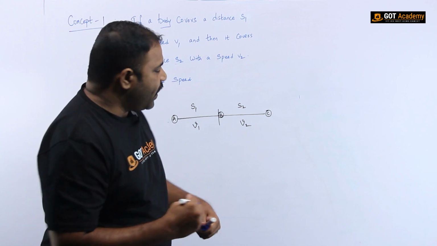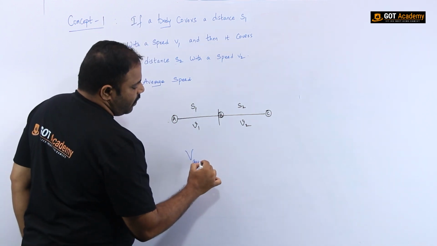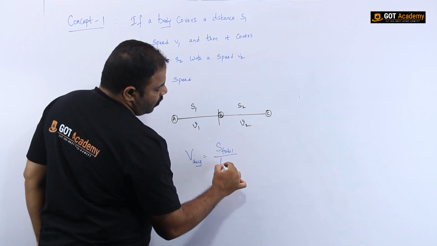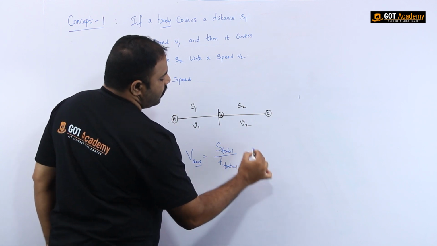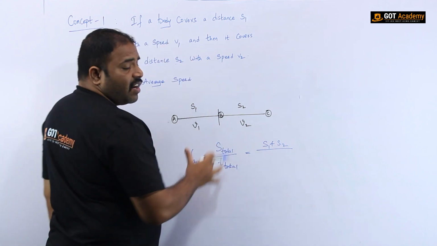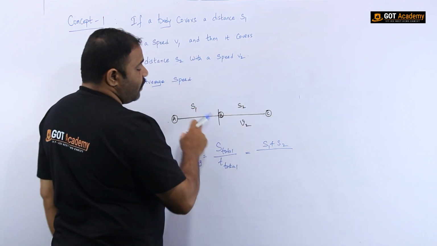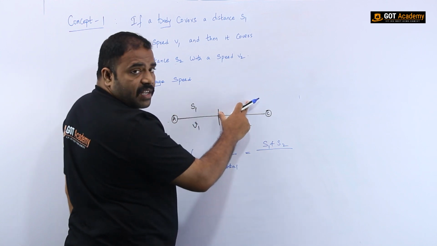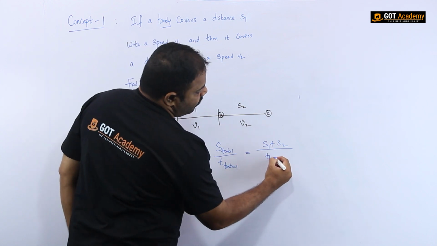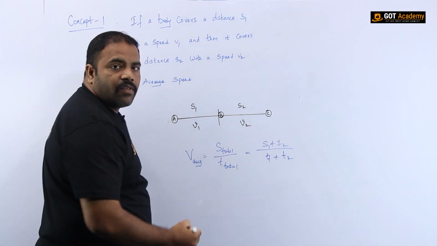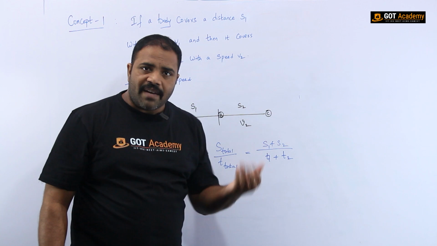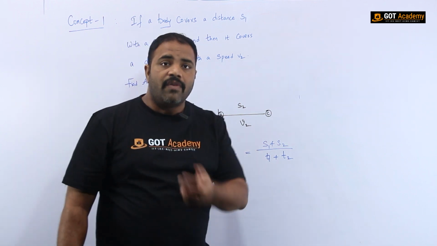So what is the formula to find average speed? Average speed is total distance covered by the body to total time taken by the body. Here the total distance is s1 plus s2. Whether time is given or not, it is clear that two cases are there: in the first case the time taken is t1 and in the next case it is t2, so I have to write t1 plus t2. But the problem here is that t1 and t2 are not yet mentioned, but still we have to solve it. So how do we solve it?